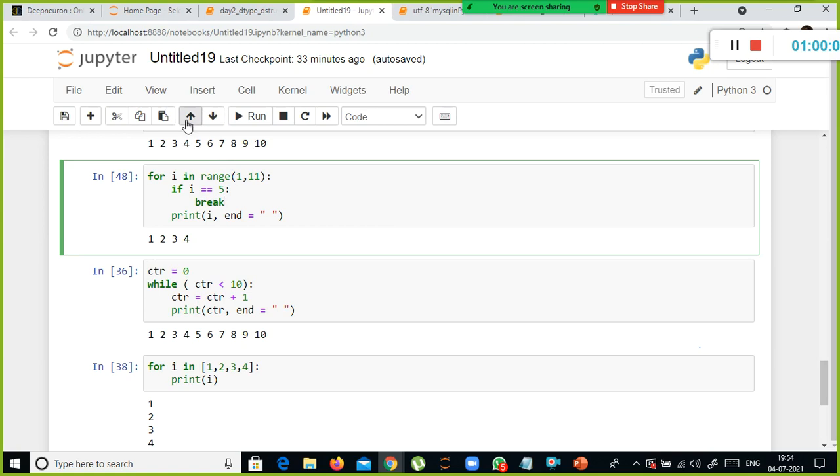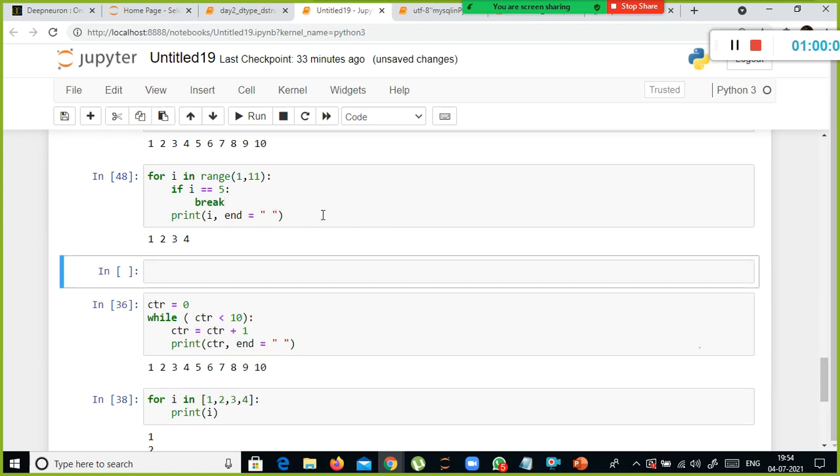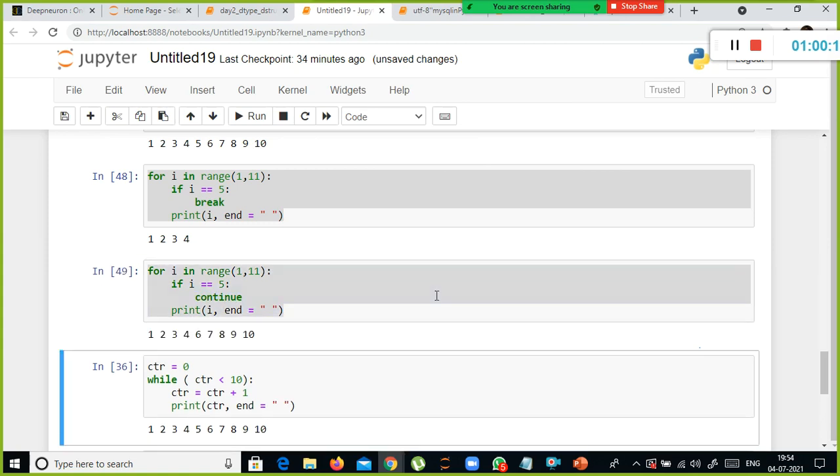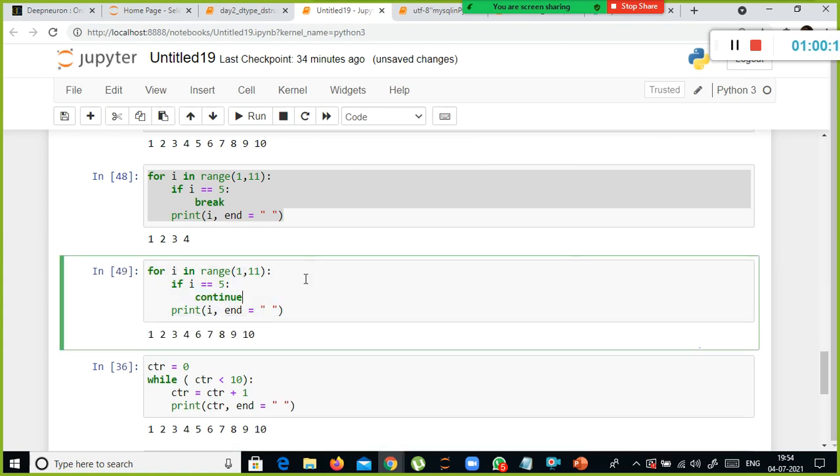Okay, and the next one is you have something else called continue. Instead of this one, I'm going to say continue. Look here, what happens here? Skip the record. If I want to skip any value, when the condition is 5 equal to 5, what happens is skip the record and continue, not like break.